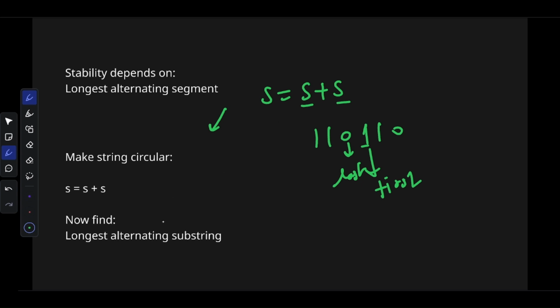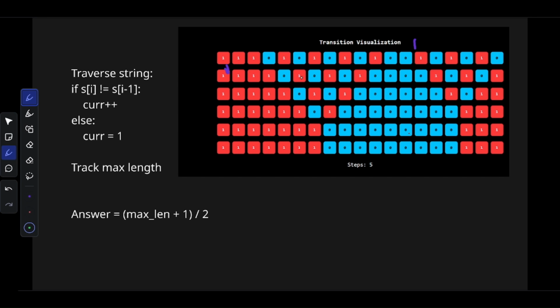Now, to find the longest alternating substring, let's see how we got this intuition. If you take an example, you will see that the length of the longest alternating substring keeps decreasing after each operation.